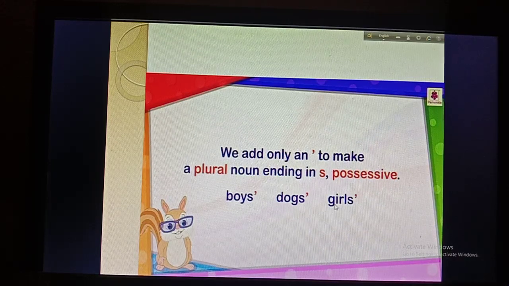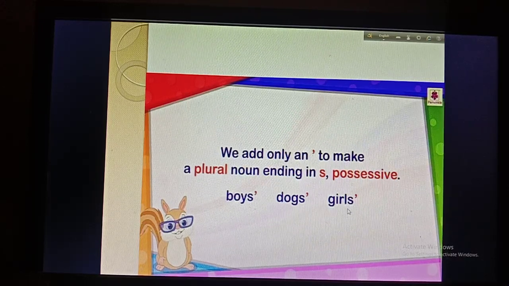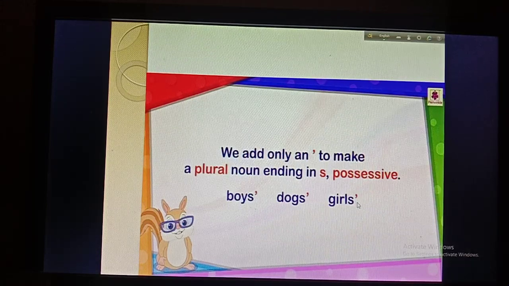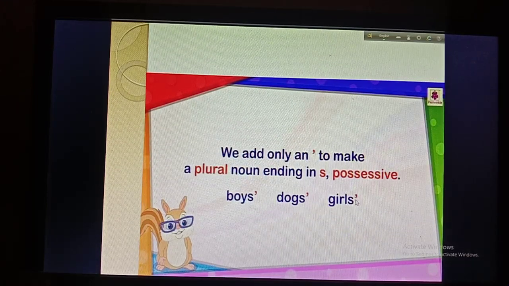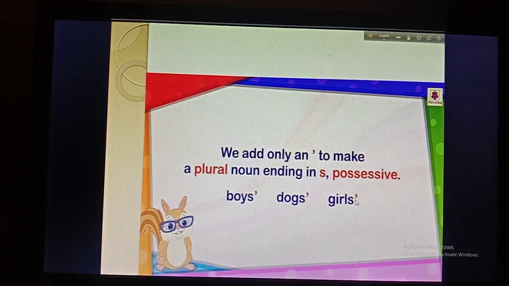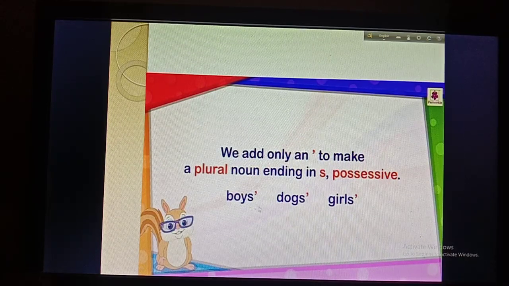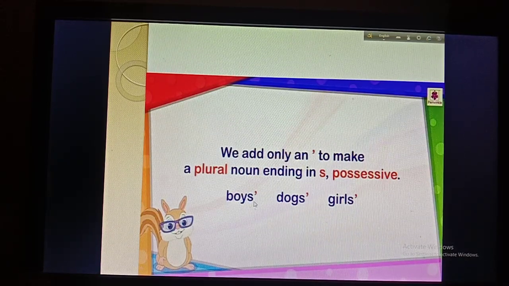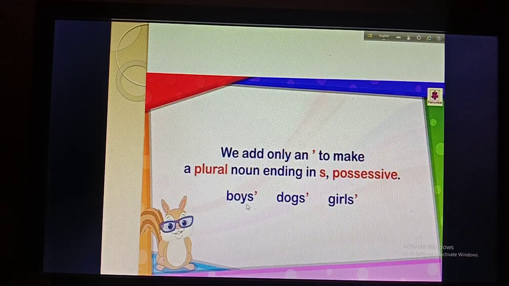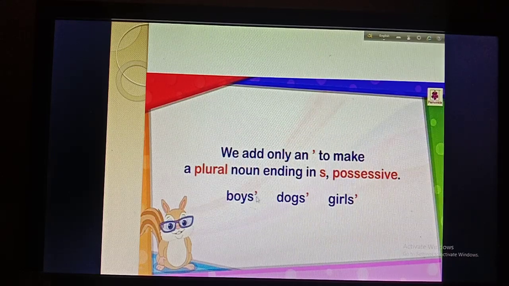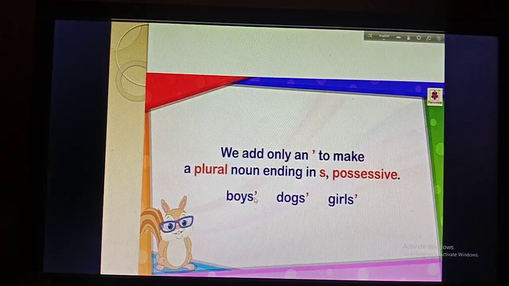Then girls. Girls ends with an s, so you will just put an apostrophe. No need to put apostrophe s again. So remember that when a plural noun ends with an s you will just put an apostrophe.